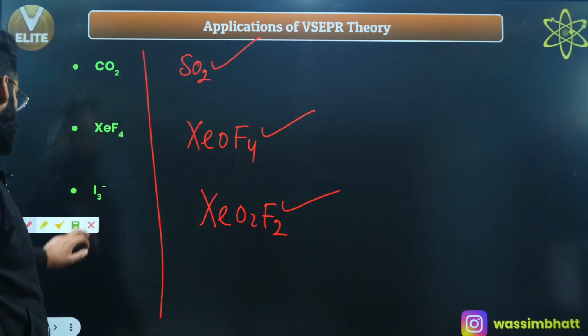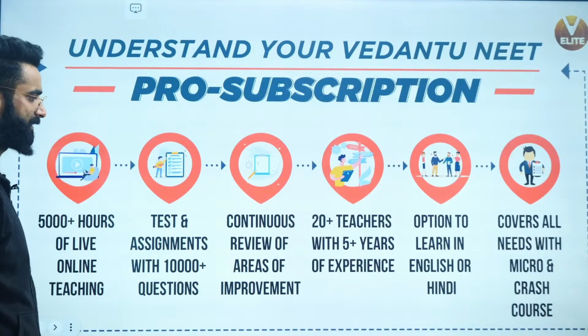So with this, people, your valence shell electron pair repulsion theory is done and dusted, right?